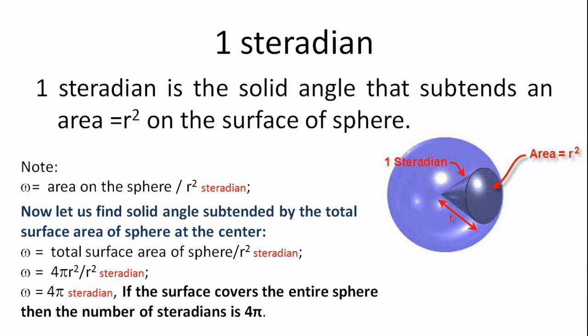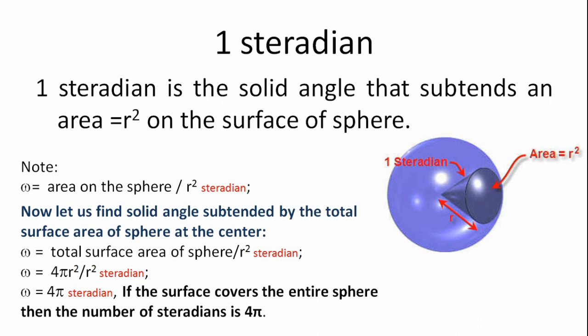Then omega is equal to the total surface area of the sphere divided by r square, and we know that the total surface area of the sphere is equal to 4 pi r square. Substituting that, omega is equal to 4 pi r square divided by r square.